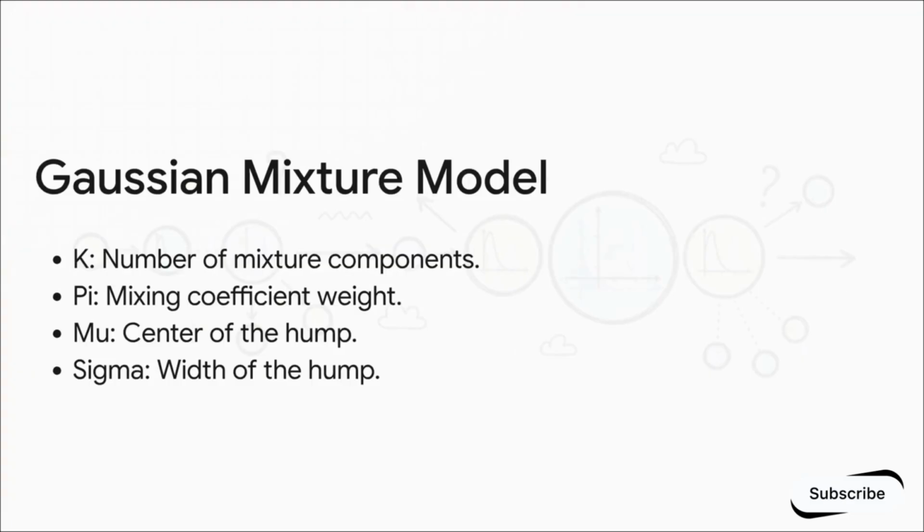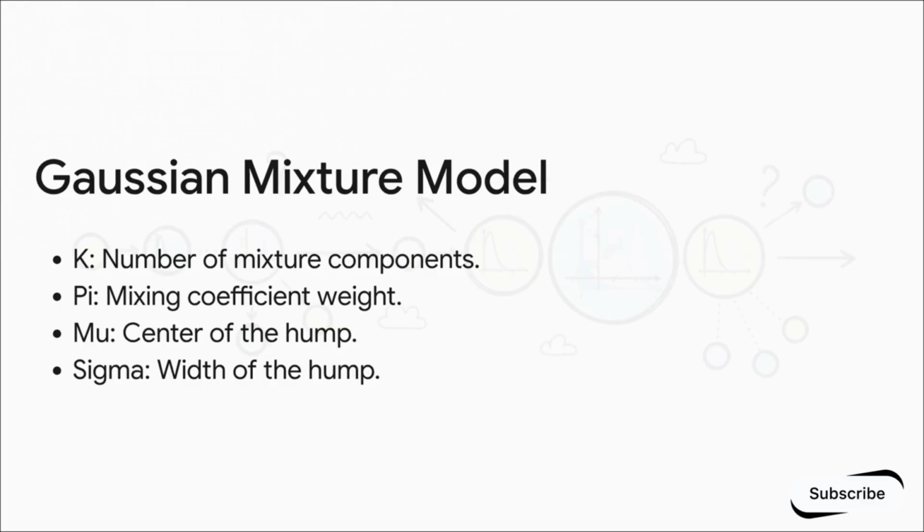All right, how do we actually build this? To see how this builds the bridge between complex mathematical theory and practical code, we have to look at the variables. To generate those humps, the neural network outputs the parameters for a Gaussian mixture model, and this relies on four core variables. First up, K is your architectural choice. That's the maximum number of mixture components, or humps, you want to allow. Second, pi is the mixing coefficient, which sets the weight or likelihood of that specific hump. Third, mu is the mean, setting the exact center location.